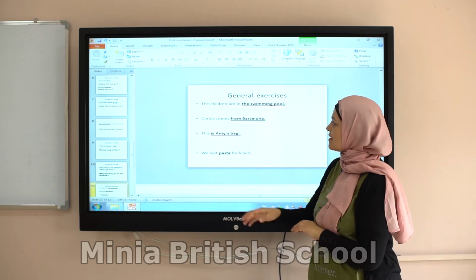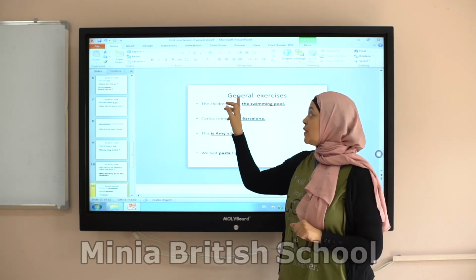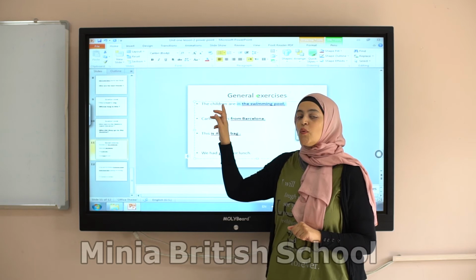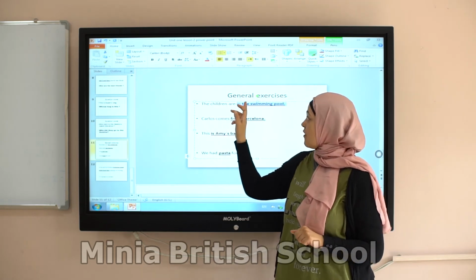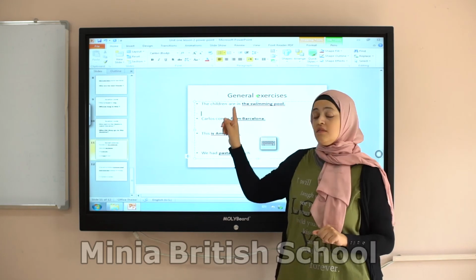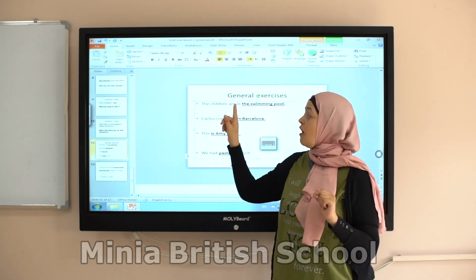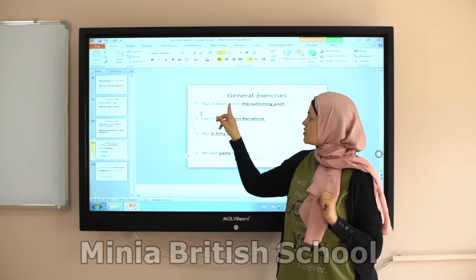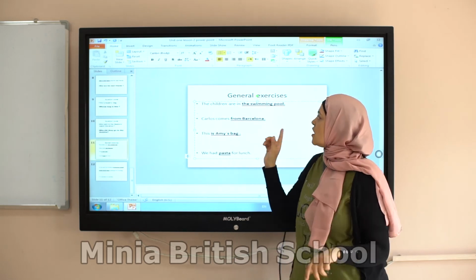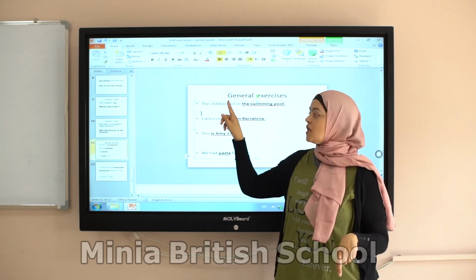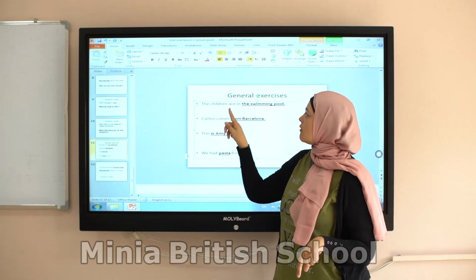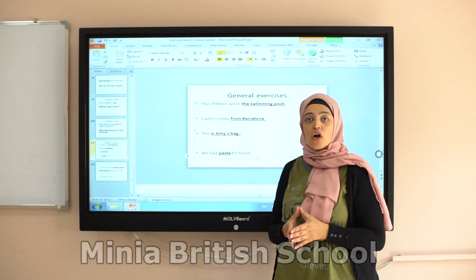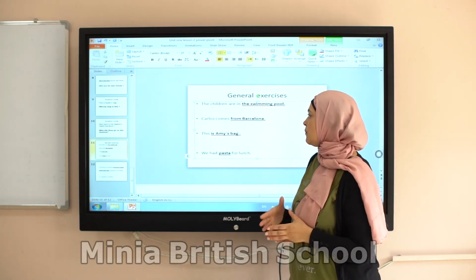Where, for place. The main verb here is what? It is the verb to be. Remember when I said if I have only one verb and this only one verb is the verb to be, what I will do, I will cross it with the subject to make it easier. So I say where, and then the verb to be, and then the subject: where are the children? And then the question mark.